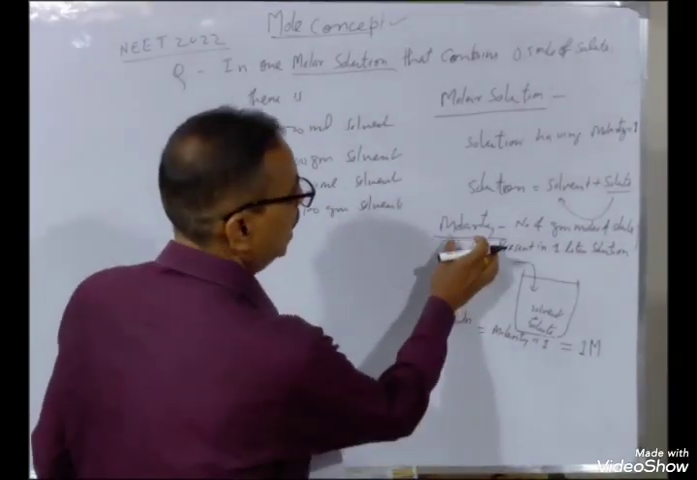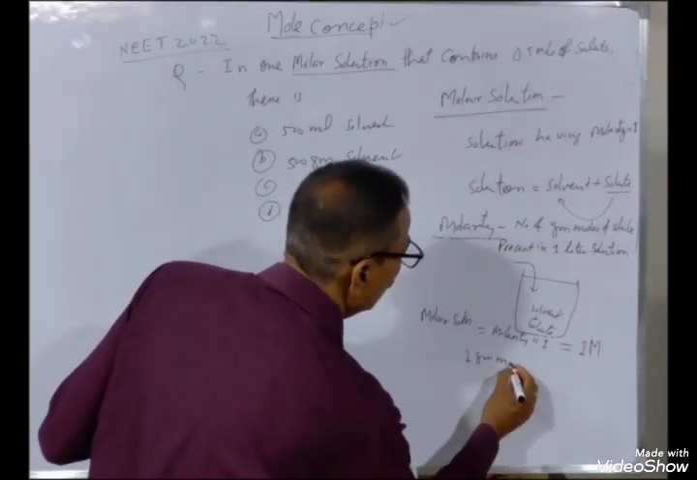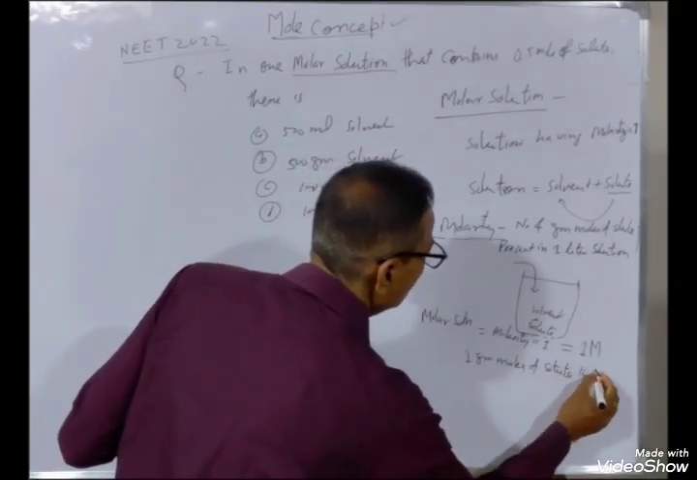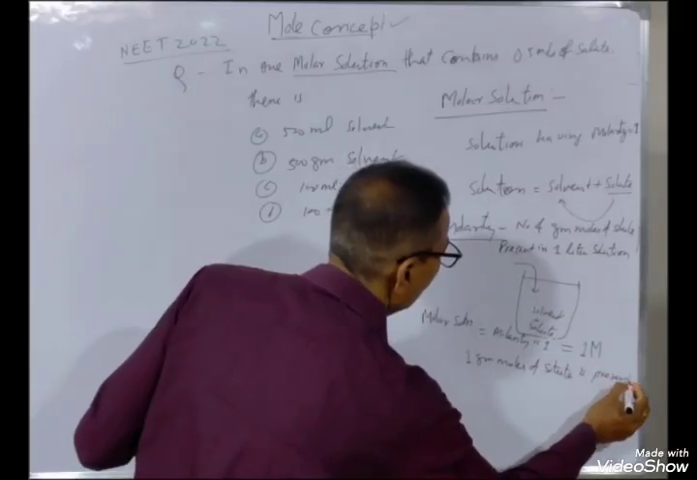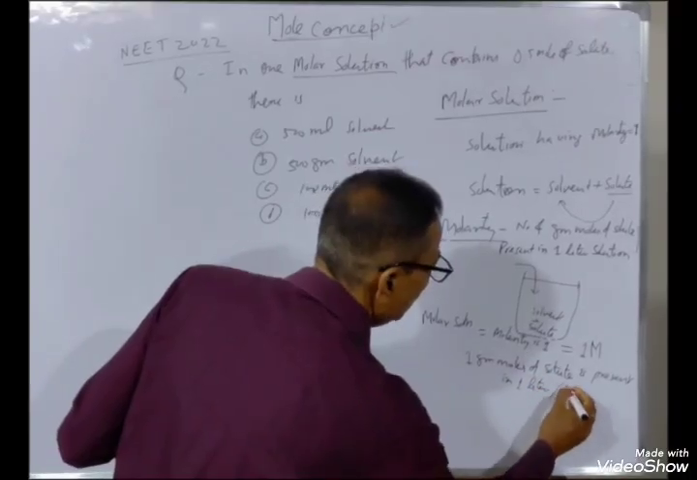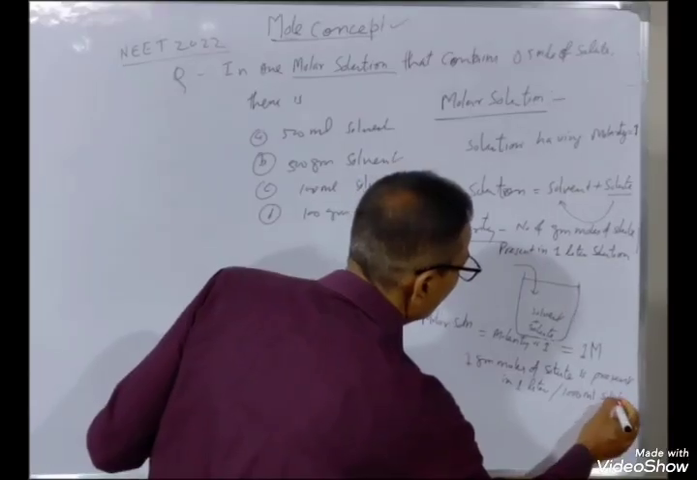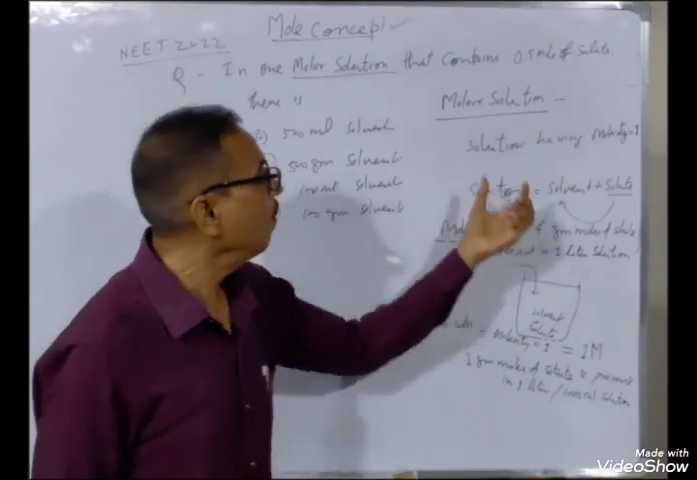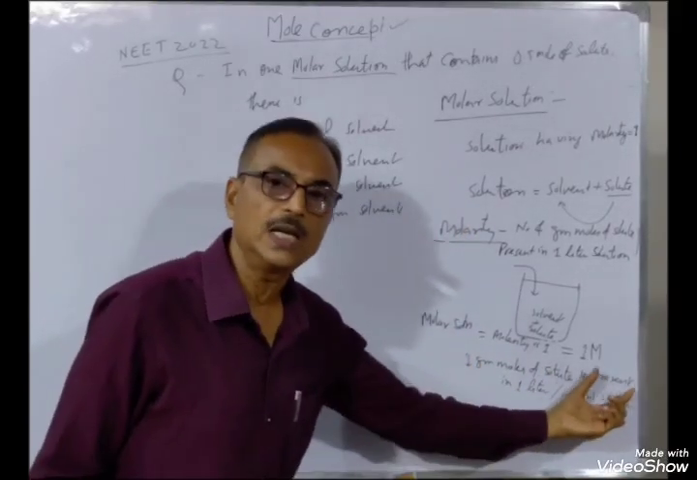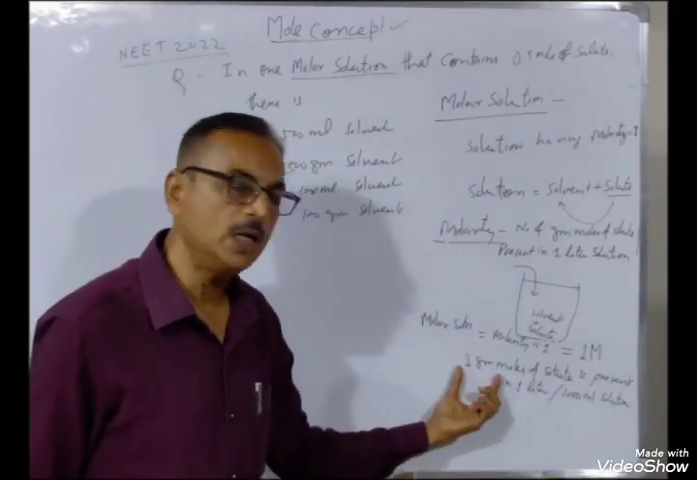1M means, as per the molarity definition, 1 gram mole of solute is present in 1 liter, 1 liter बोले to 1000 ml solution. 1M or molar solution stands for 1 gram mole solute present in 1000 ml solution. It means 1 liter solution contains 1 gram mole.